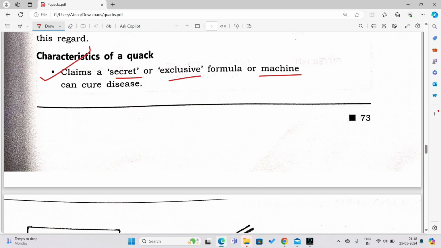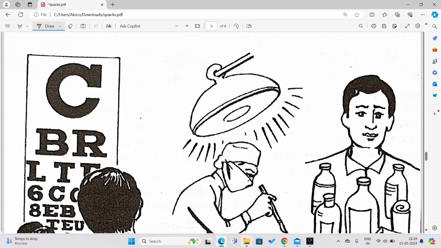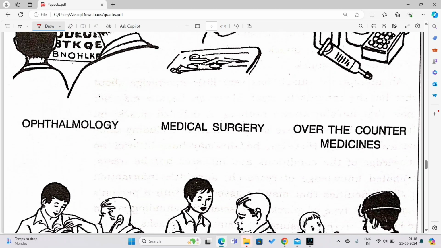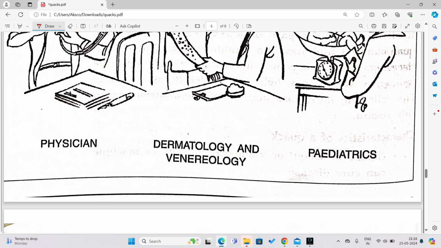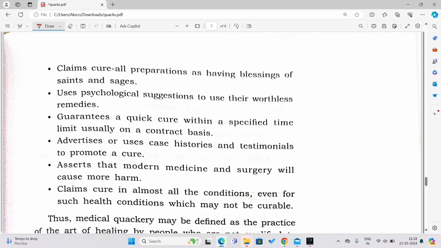Now, this is just a photo. You just watch for yourself what is written here. These are the different types of doctors and the diseases they treat. They claim to cure all with preparations having the blessings of saints and sages. They say they can treat all types of diseases as if they are blessed, or have the blessings of saints and sadhus.